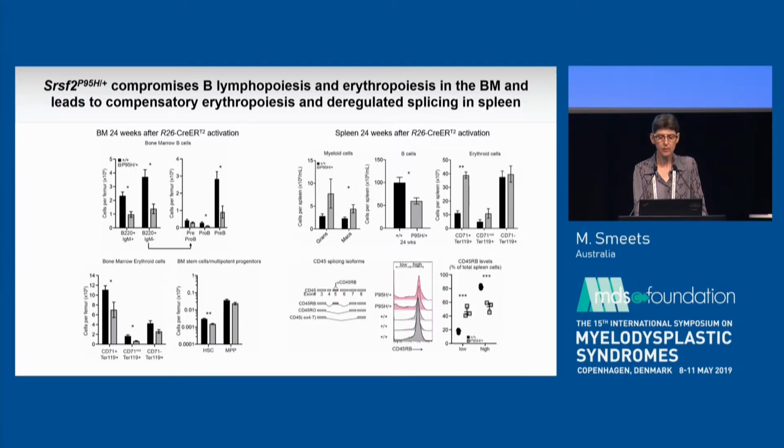In the spleen, there are also indications of CD45 splicing isoform changes as detected by a specific antibody against CD45RB, with reduced levels of CD45RB expression that are indicative of splicing changes.